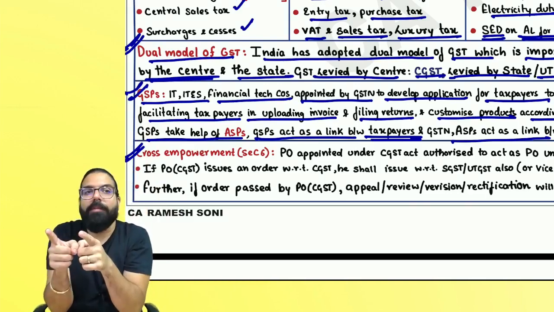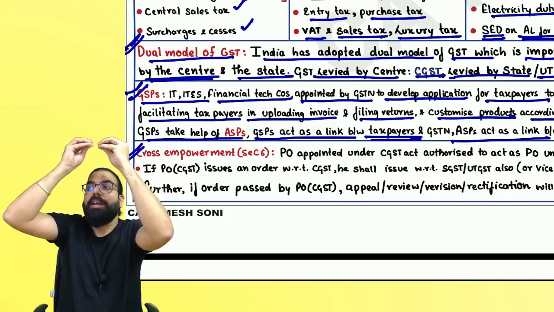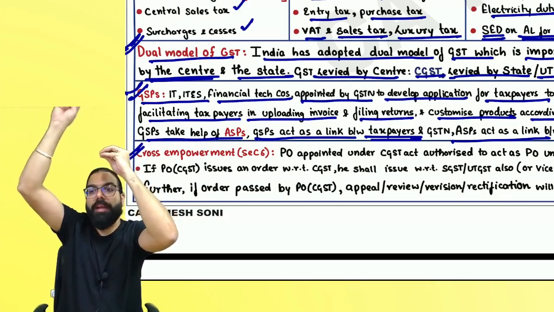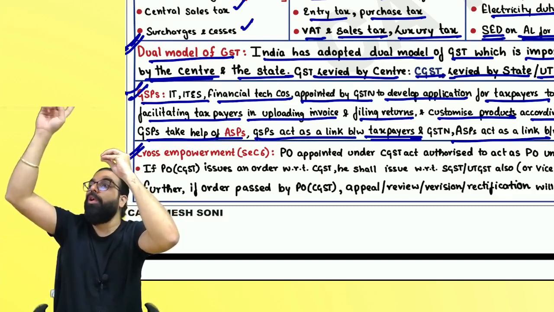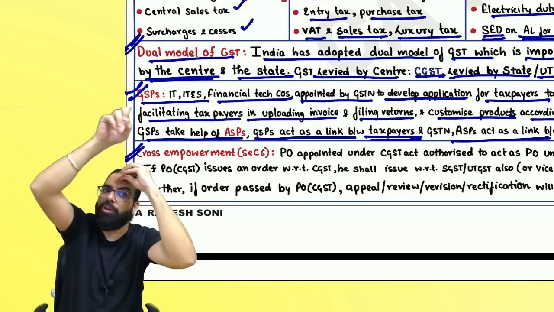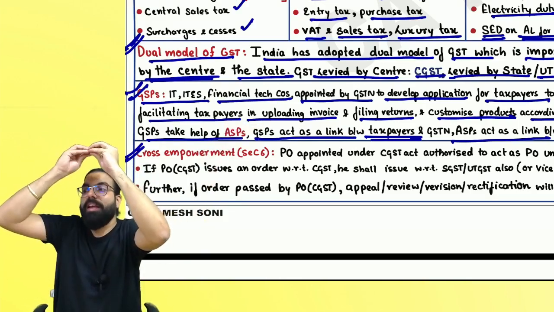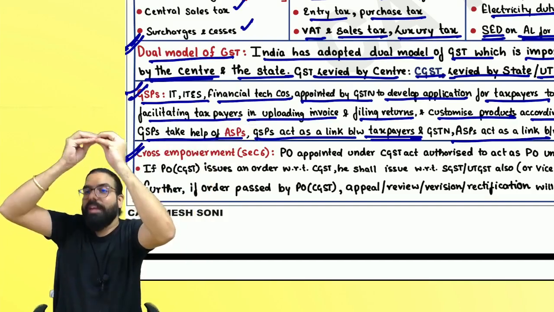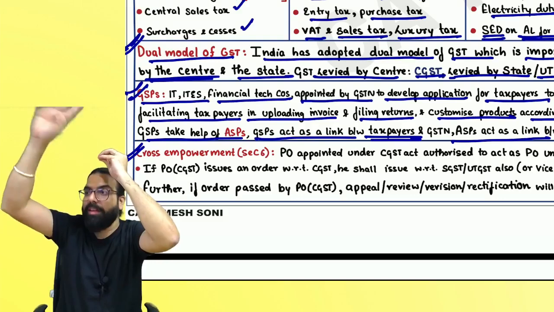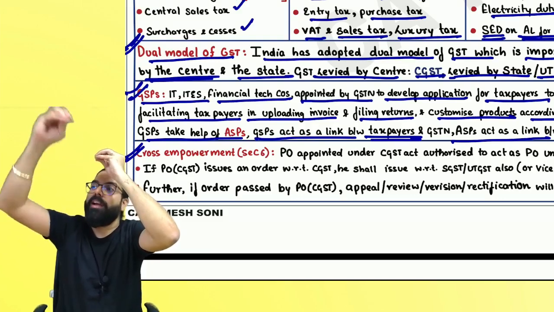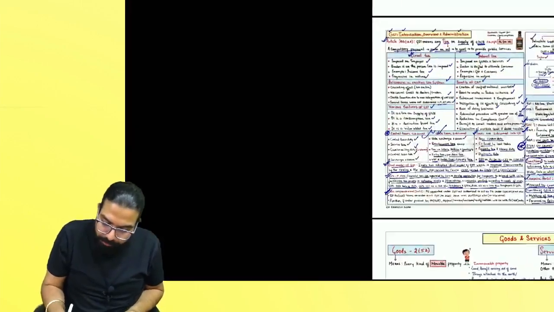Always remember one thing: if my officer is a CGST officer and he passes an order, when I want to go for an appeal against that order, appeal also will go where? To the central appellate authority. I can't go to the state appellate authority. If my officer is an SGST officer, then against that order, if I want to go for a revision, appeal, rectification, anything, I have to go to where? State appellate authorities. Are we clear, everyone? The same thing has been told over here.